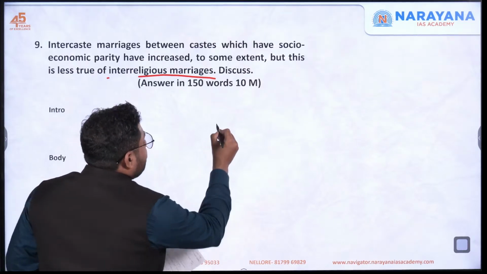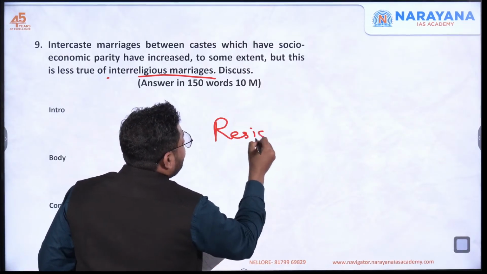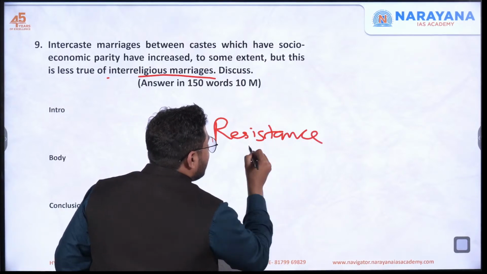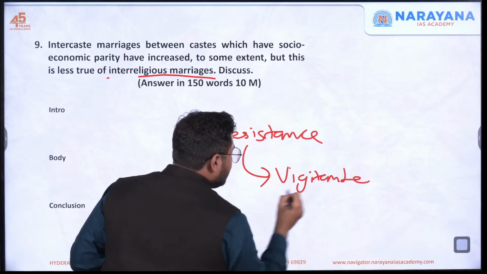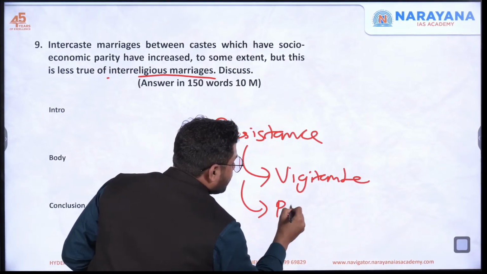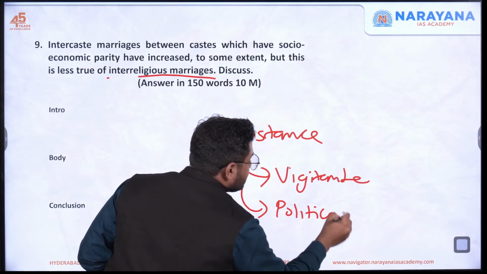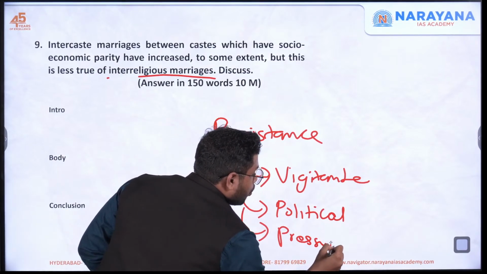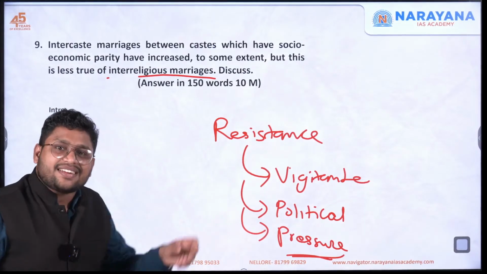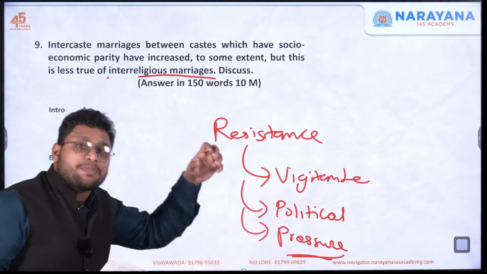Second, there is very high resistance from the entire society. Especially there are many vigilante groups, some political organizations or political parties, or some pressure groups who consistently oppose inter-religious marriages.